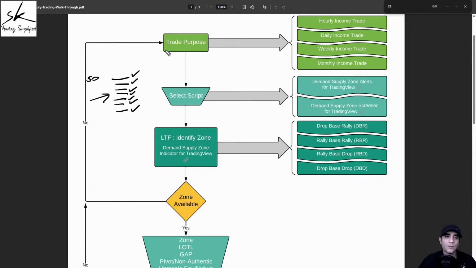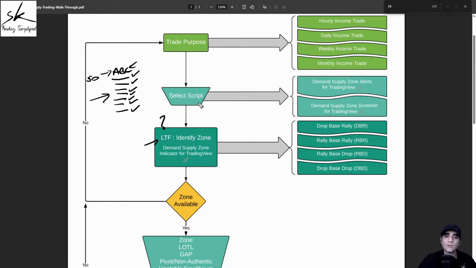But like I already said, the more the process is in sync with demand supply, the higher is the probability that you might be able to find something which is qualified for you, and that too from a very small list of symbols. So again, whatever process you want to use. And let's assume that by using that process, I got a list, and in that list, the very first one was ABC. So what I need to do now is, on ABC, I need to go to the lower time